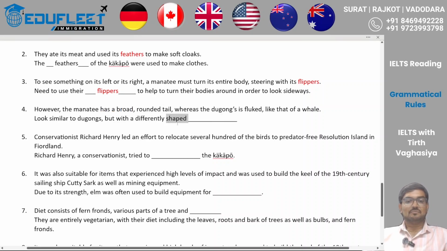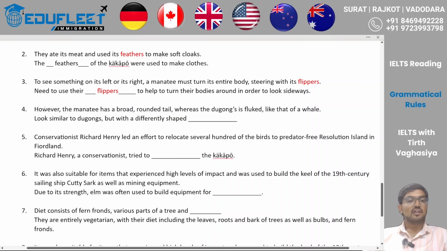Now there is a mention of shape and shape is an adjective, we can clearly say that, and after the adjective we can expect a noun. So which type of noun can we expect here? It is something which is differently shaped.